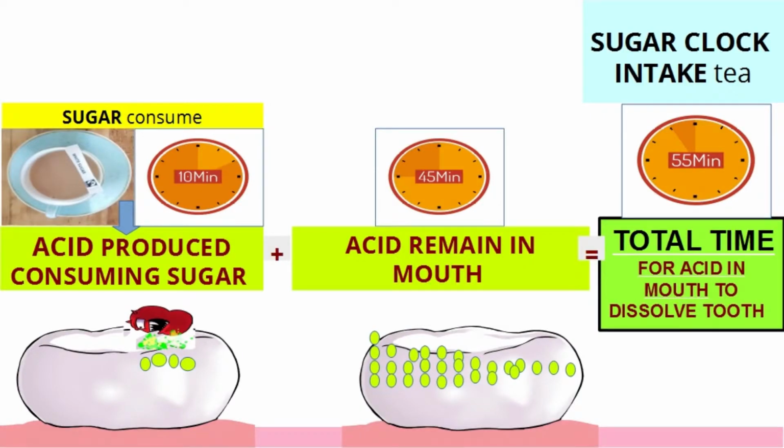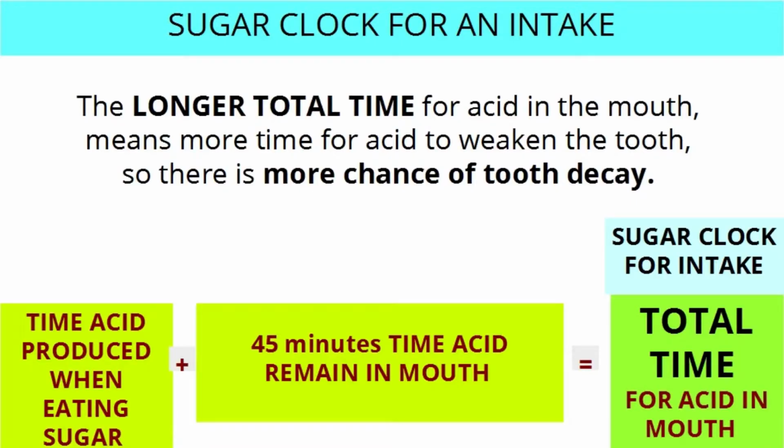In this example, you drank tea with sugar over 10 minutes, plus the 45 minutes time acid remains in the mouth. So the total time for acid in your mouth, or the sugar clock, is 55 minutes. The longer total time for acid in the mouth means more time for acid to weaken the tooth, so there is more chance of tooth decay.